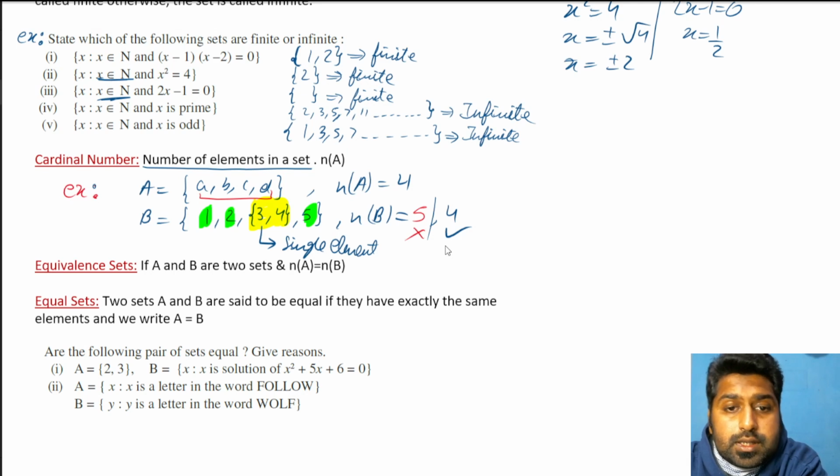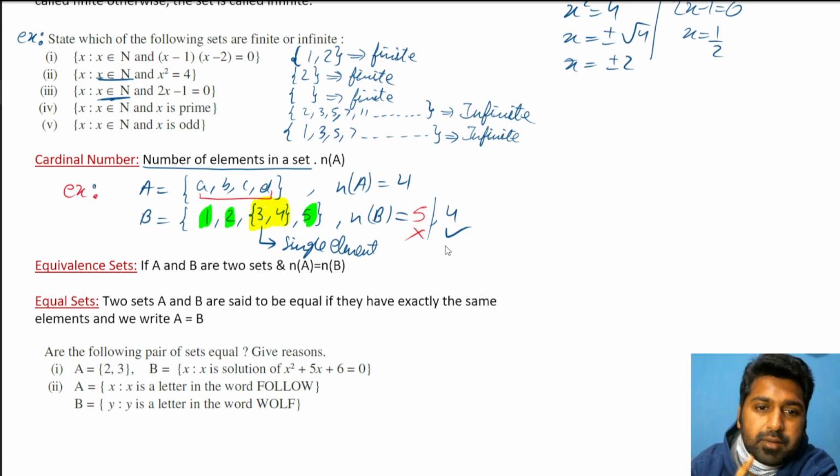So if a set is present inside a set, that particular set will be treated as a single element, not as 2 different elements.